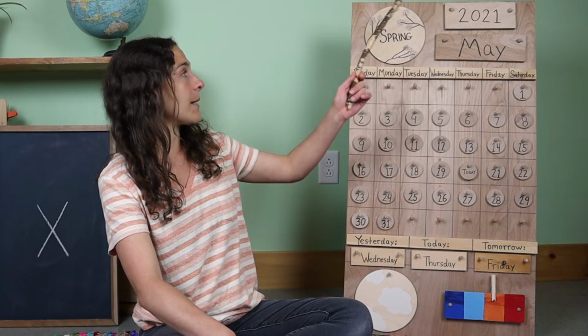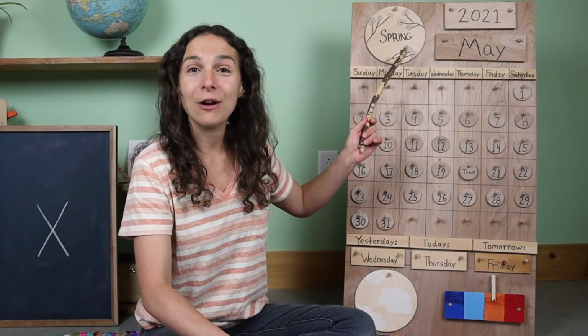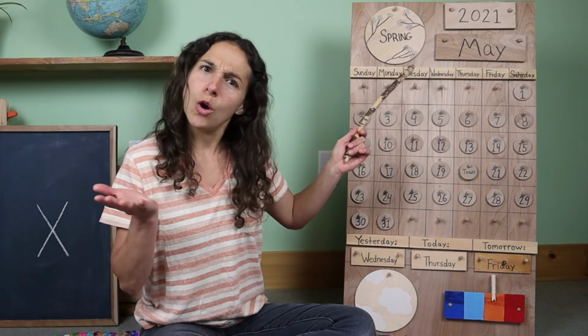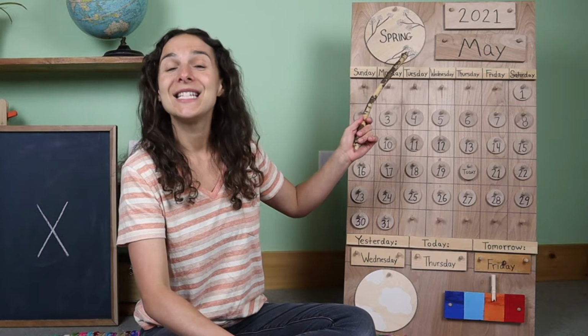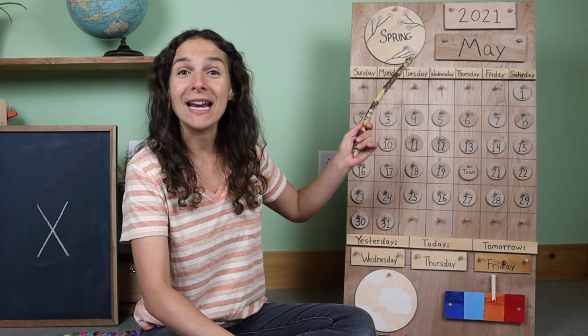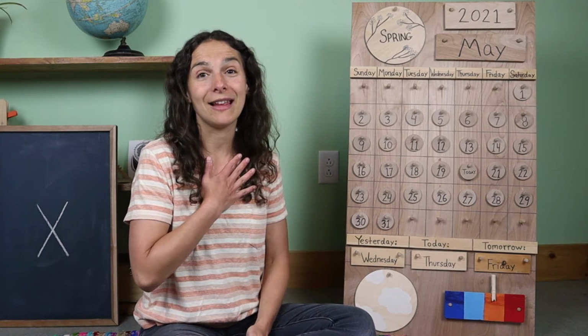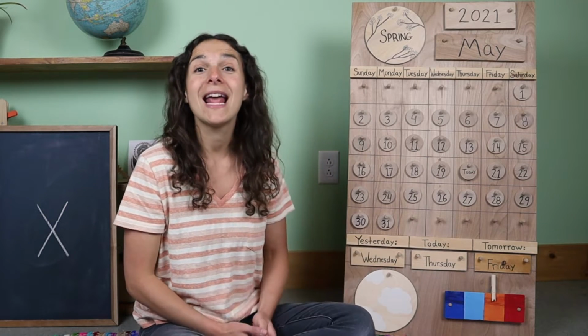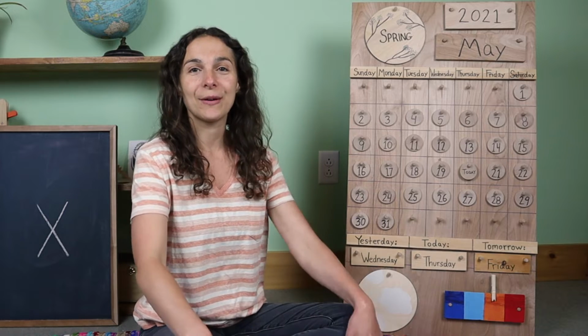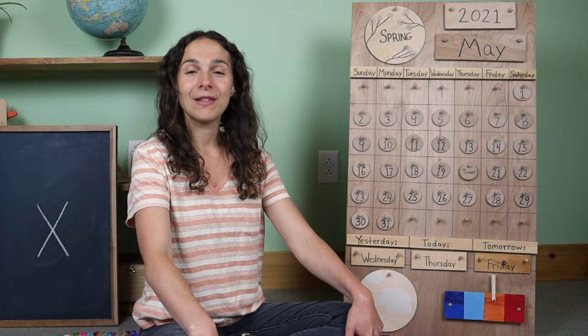And now let's go back up to the top of the chart, right up here where we have the season. What's the season right now? Spring! You're right, it's springtime where I live. And now we're going to travel back down to the bottom of the chart and sing the weather song together. Will you sing with me?